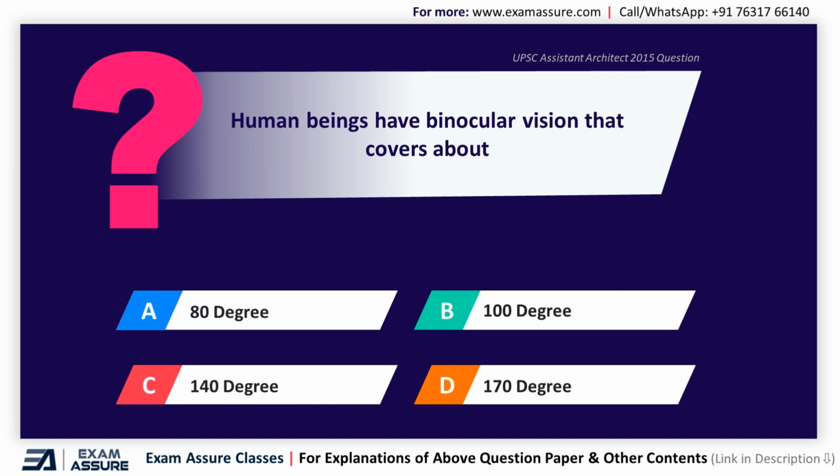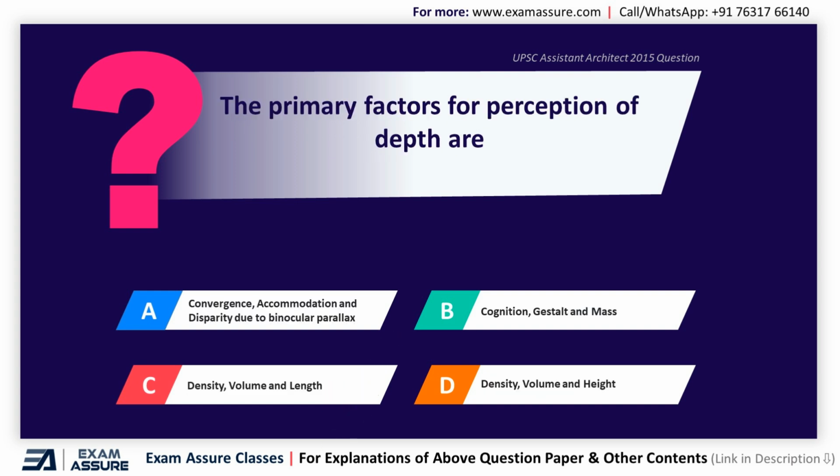Human beings have binocular vision that covers about option A 80 degrees, option B 100 degrees, option C 140 degrees, option D 170 degrees. And the correct answer is option C 140 degrees. Next question. The primary factors for perception of depth are option A convergence, accommodation and disparity due to binocular parallax.